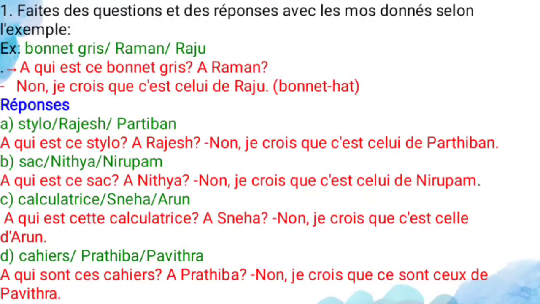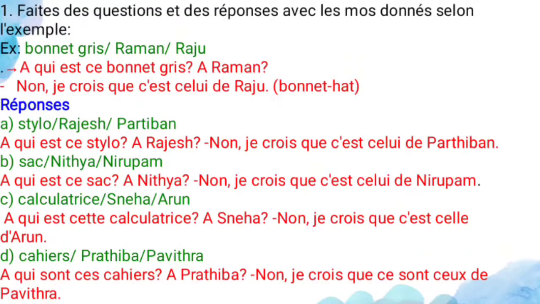That celui refers to that bonnet, the grey hat. Here bonnet is a masculine noun, so what do you have to use? Celui. So no, I think that it is Raju's hat. So this is how you have to do this exercise.